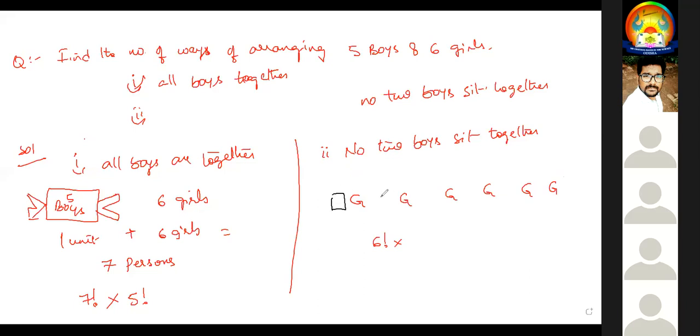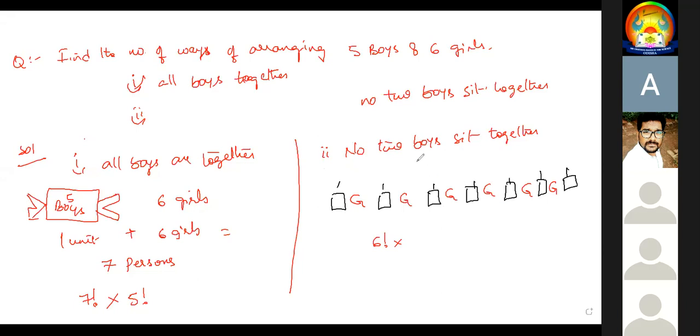Now, in between, how many places can we count? In between the girls. Why? Because boys and boys should not be side by side. So first we have to arrange the girls. Now, how many places are there? 1, 2, 3, 4, 5, 6, 7. 7 benches are there. How many boys do we have to place? 5. So 5 boys can be placed in 7 benches in 7P5 ways.